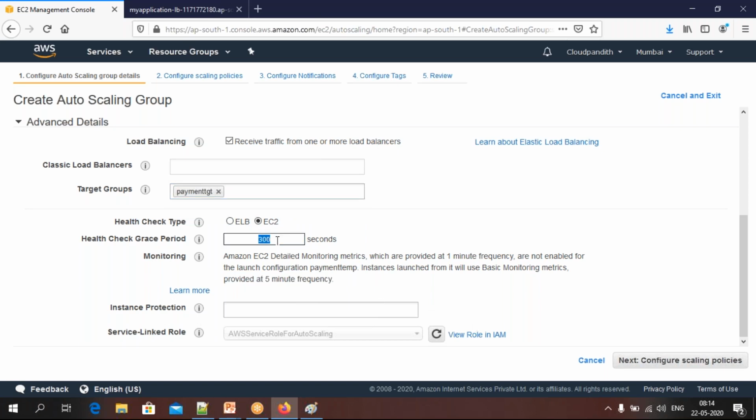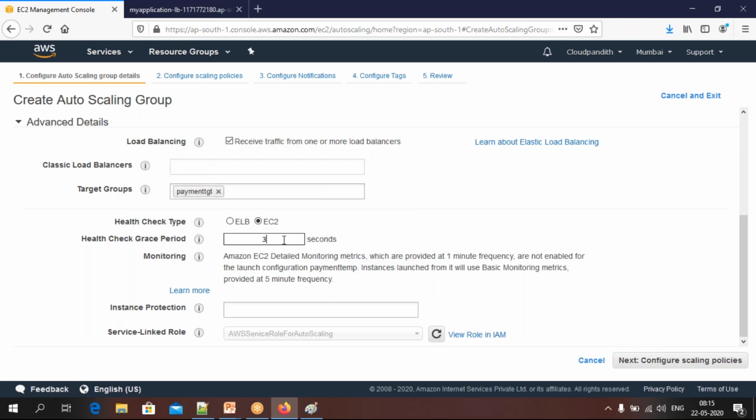So this is grace period. Let me reduce this grace period to something, what you can do, okay, let it be, but it will take more time. That's what I'm thinking. Let's put something like 120 seconds. Click. So what is grace period? Before it terminates the instances, it is going to check how much. Suppose some request it is serving, it should not delete immediately, right? It is going to wait for 120 seconds.